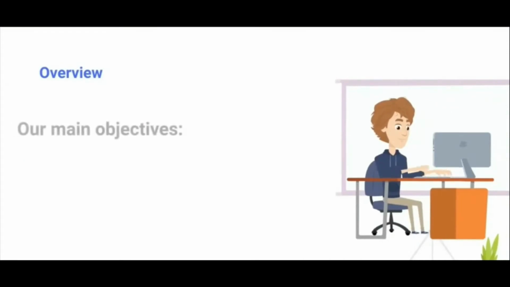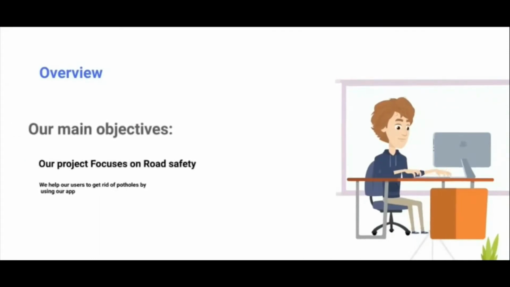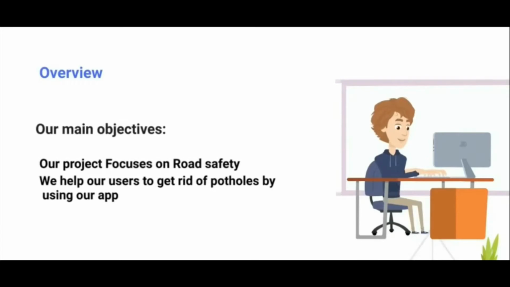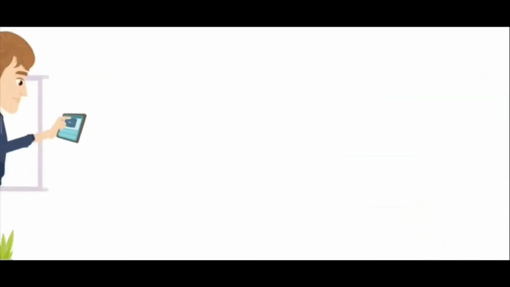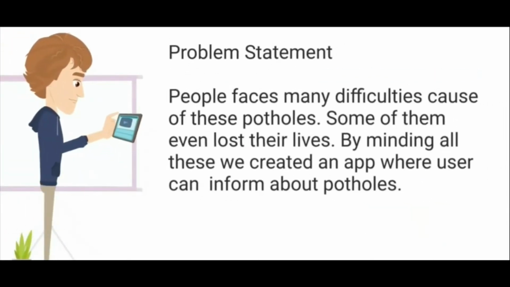Overview. Our main objectives are: first of all, our project focuses on road safety, which will help our users to get rid of potholes by using our app. Coming to the problem statement, people face many difficulties caused by these potholes. Some of them even lost their lives. Keeping all these things in mind, we created an app where a user can inform about potholes.